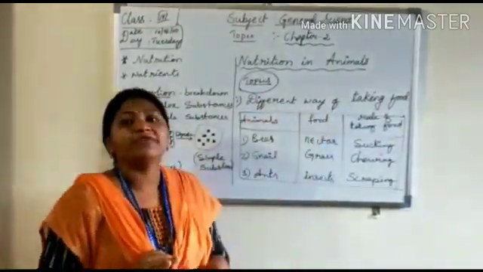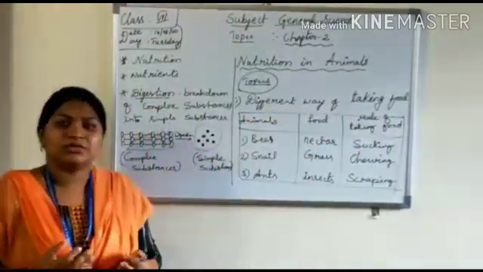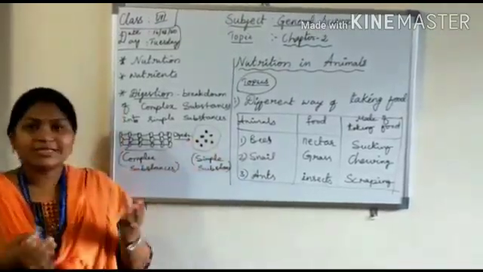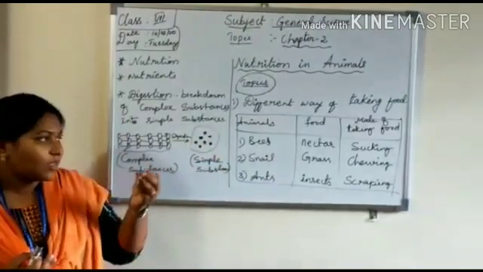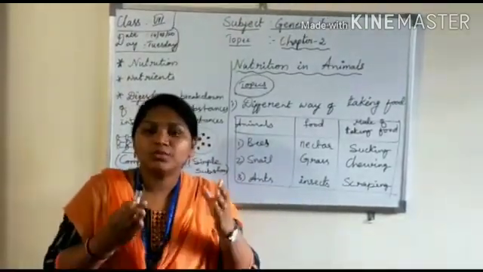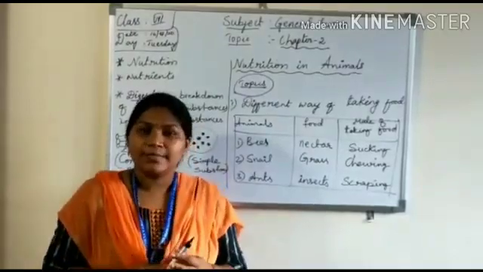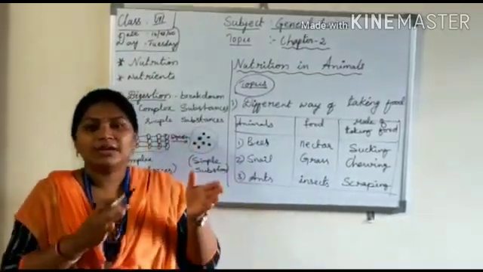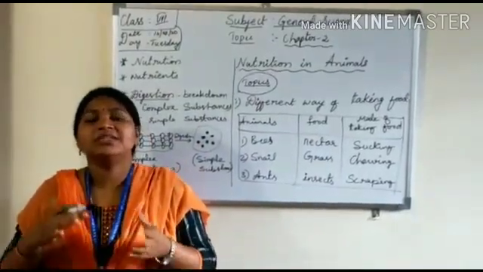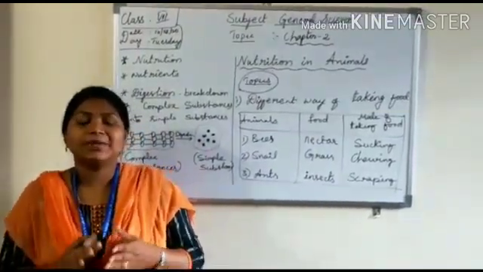There are so many modes of taking food, for example sucking, chewing, scrapping, swallowing. The food taking process varies between different organisms.